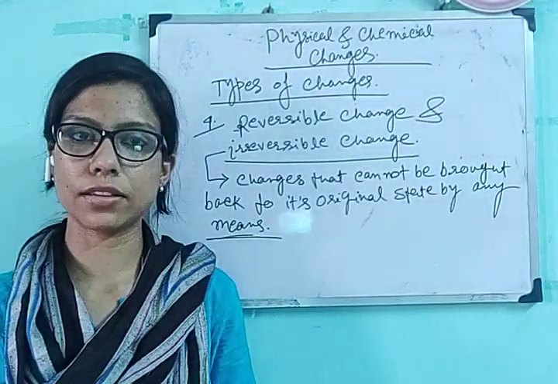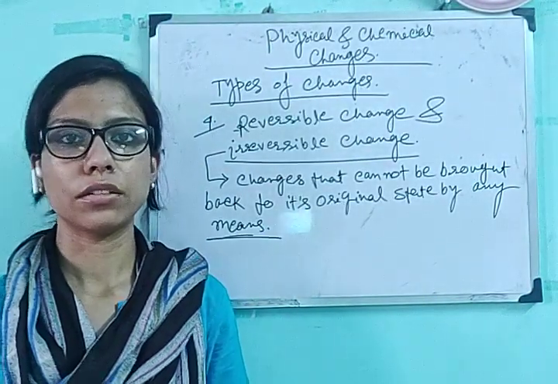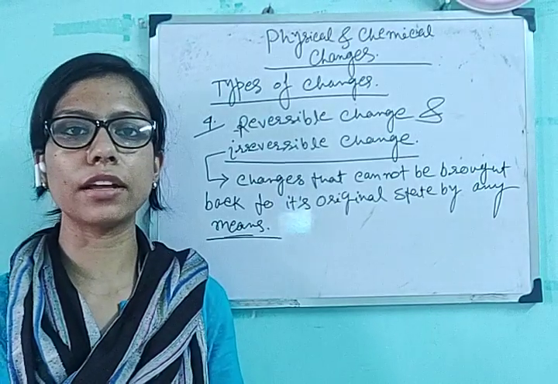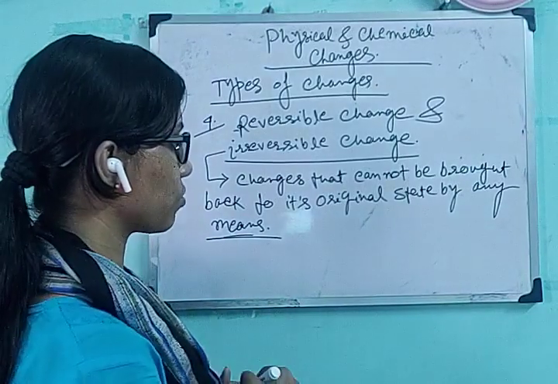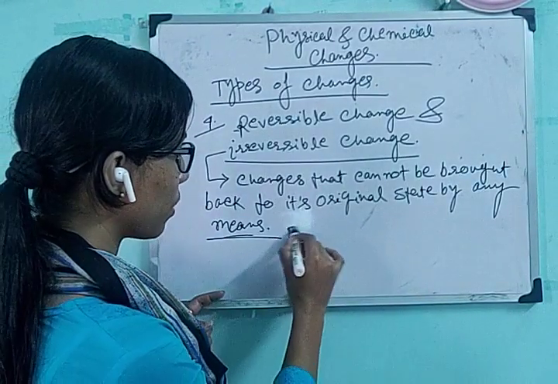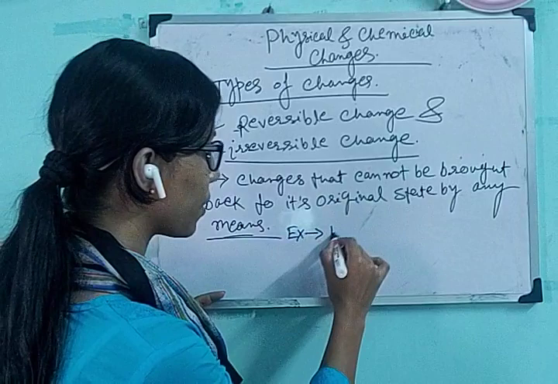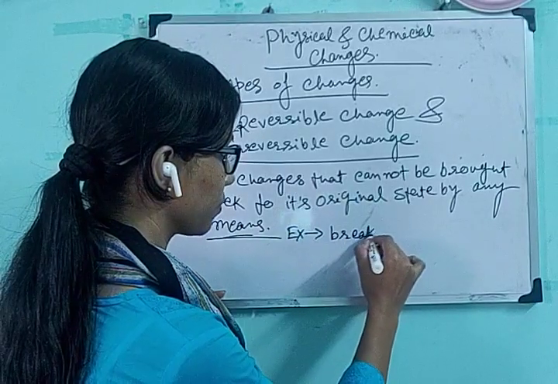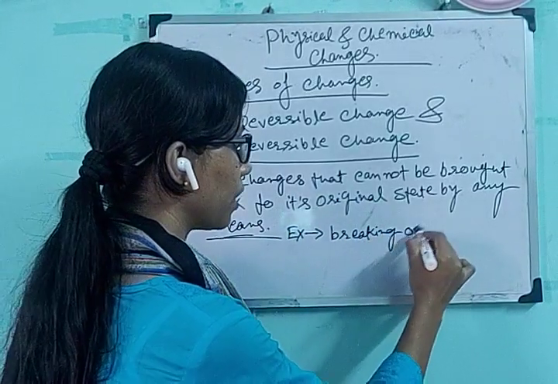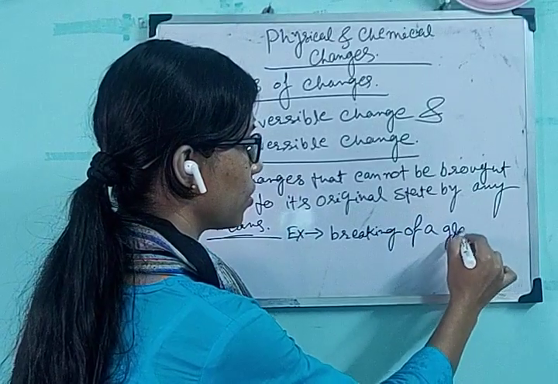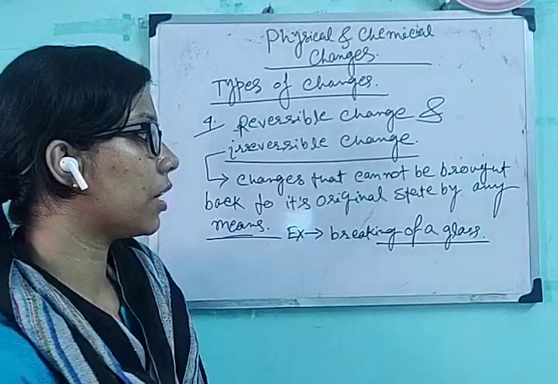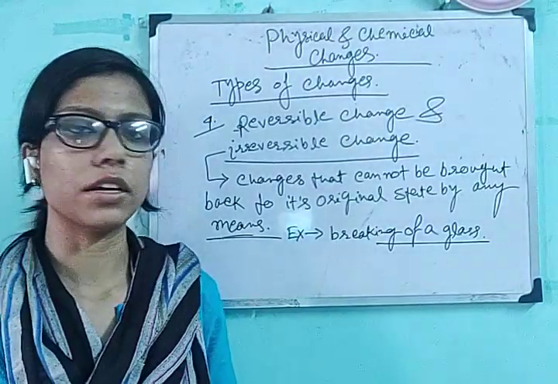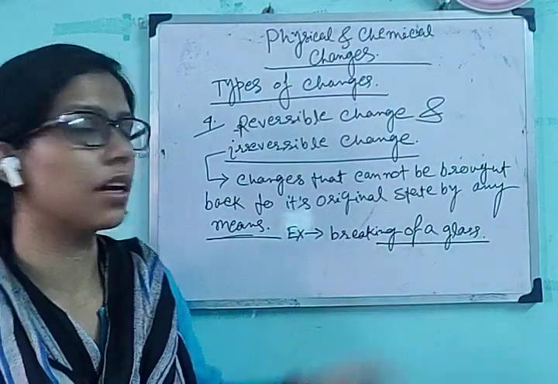Suppose we are breaking a glass, the glass is broken, and we cannot regain the glass from the glass pieces. So what will be the example? Breaking of a glass. We cannot regain the old form of glass from the glass pieces that are formed after breaking of the glass.